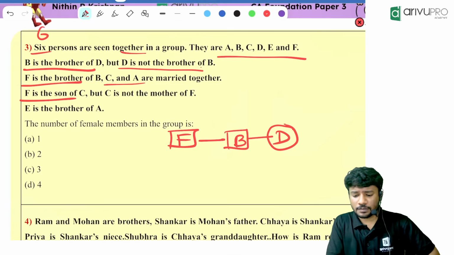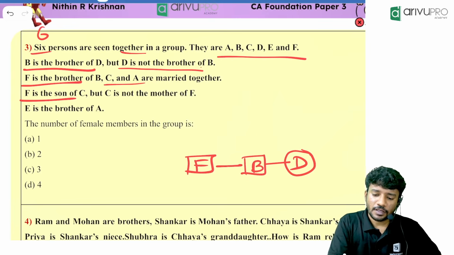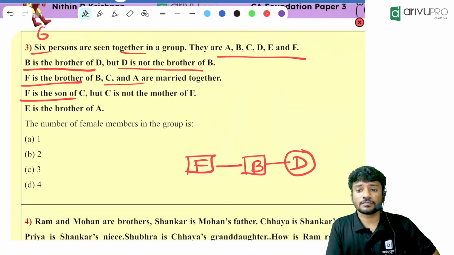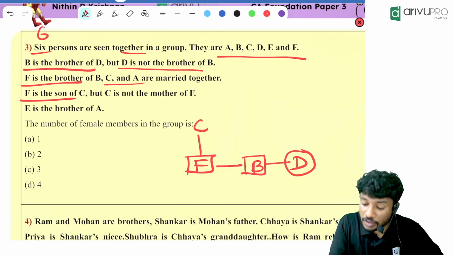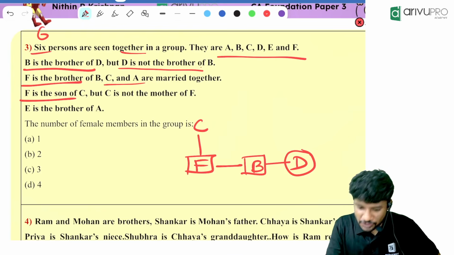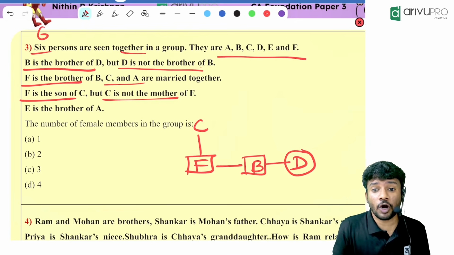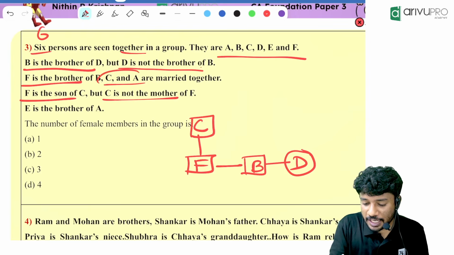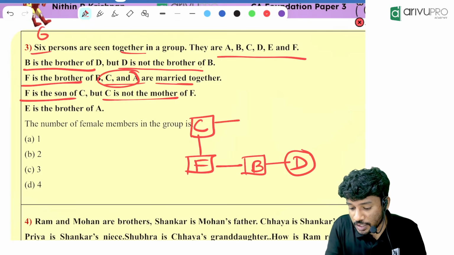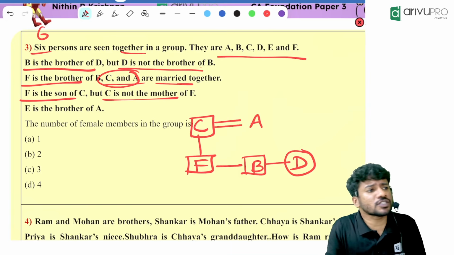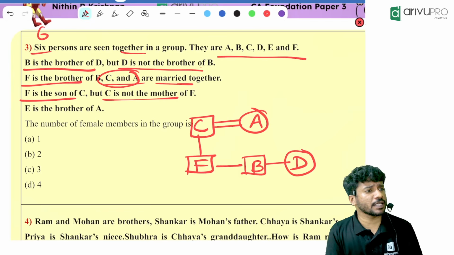F is the son of C. F is the son of C means what, people? Where will be the position of C then? Upper generation or lower generation? Upper generation. Everyone got that? Yes. Then people, but C is not the mother. C is not the mother means C is the what? Father. Then C and A are what, people? Married couples. What do you mean by C and A are married couples? C is married to A, and what is the gender of A then? Female. If C is the father, A will be the mother.